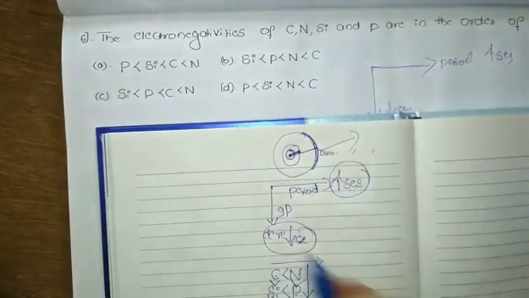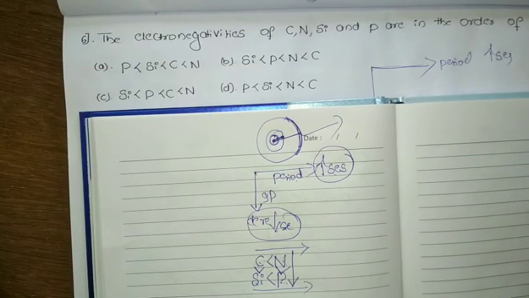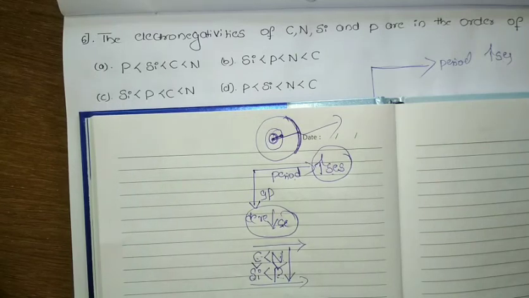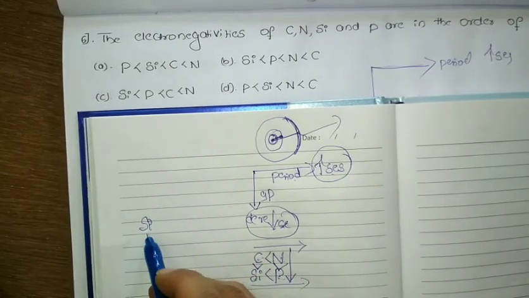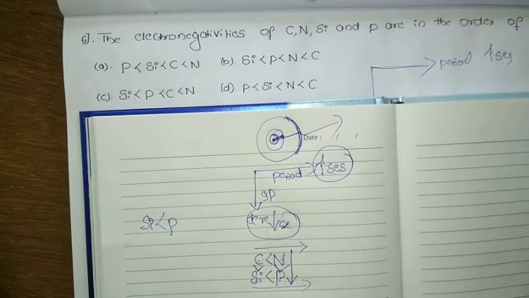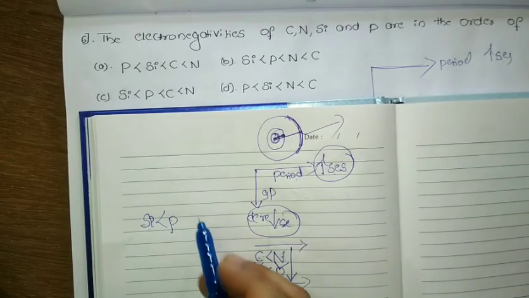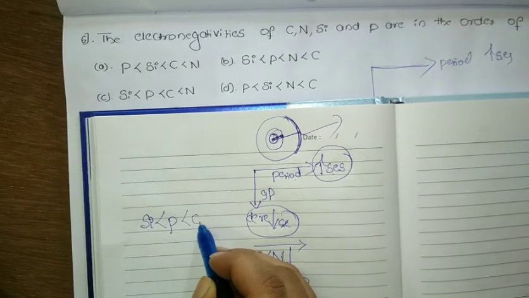Now when I observe all four options, among all, silicon has the least electronegativity, followed by phosphorus. Compared to phosphorus and carbon, phosphorus will have less electronegativity than carbon.